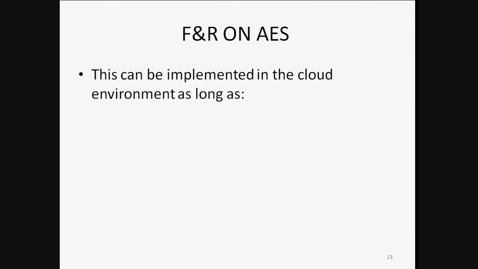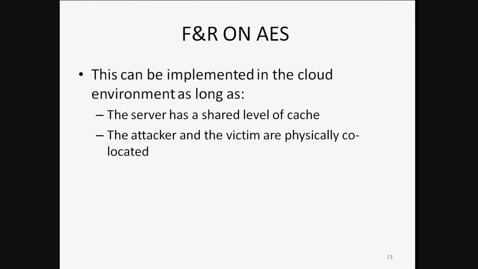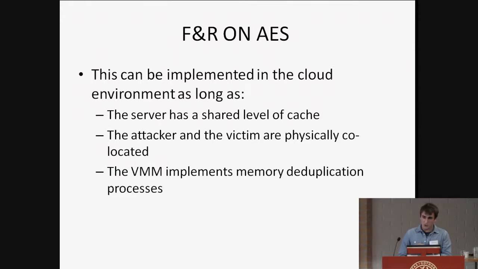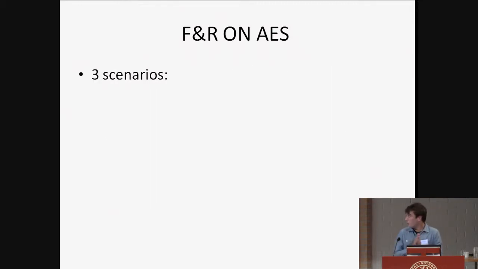So this attack can be implemented in the cloud as long as the server that the cloud system is using has a shared level of cache, because that's going to be our covert channel again. As long as the attacker and the victim are physically collocated, therefore using the same hardware. And as long as the VMM implements memory deduplication processes, which is where the leakage comes from. So if all this is accomplished, we are going to test 3 scenarios.